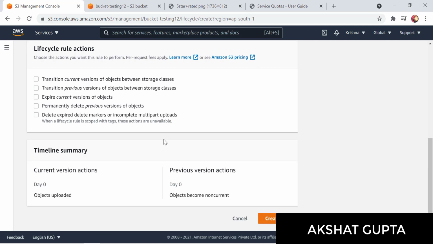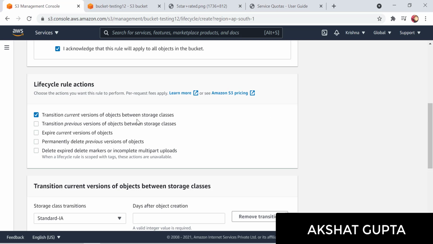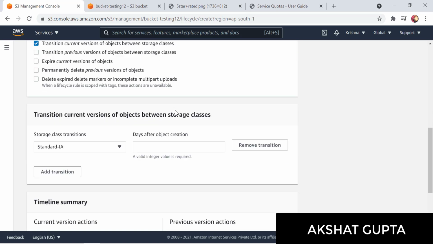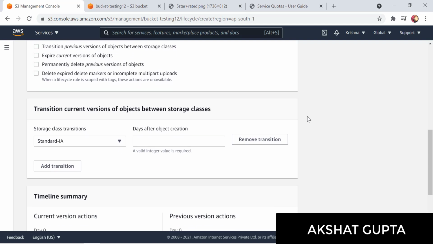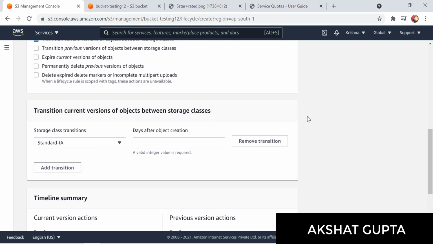Let's scroll down and select this. Let's select transition of current versions of the object between the storage classes. What we would be doing here is, after 90 days, I want my object to be automatically transferred to standard IA. Standard IA is infrequent access, where my storage charges are very low. In the case of infrequent access, storage charges are less, whereas access charges are more. Since I'm not using it for a long time, I can definitely put it in standard IA.